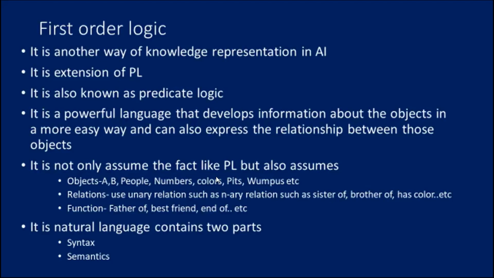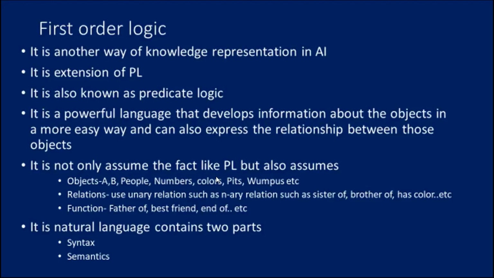Relations: it can be a unary relation such as red, round, adjacent, or an n-ary relation such as sister of, brother of, has color, comes between. Functions: father of, best friend, end of, etc.